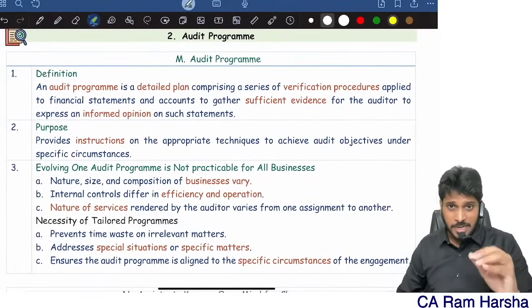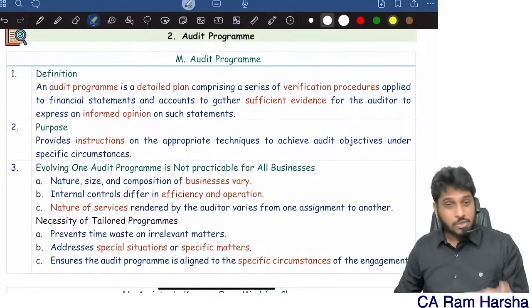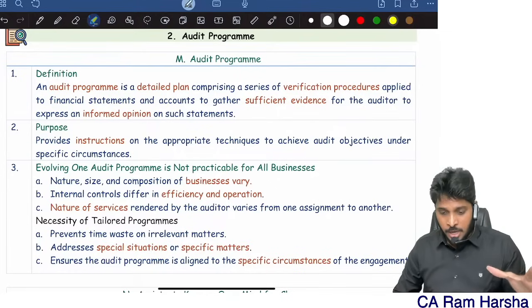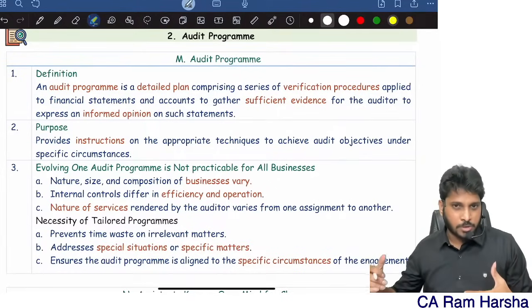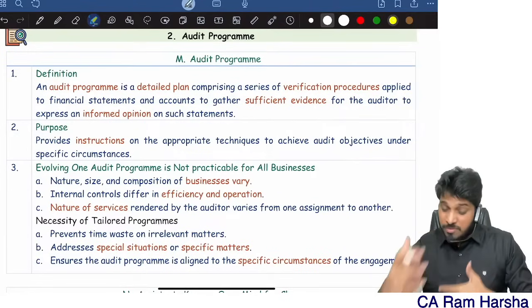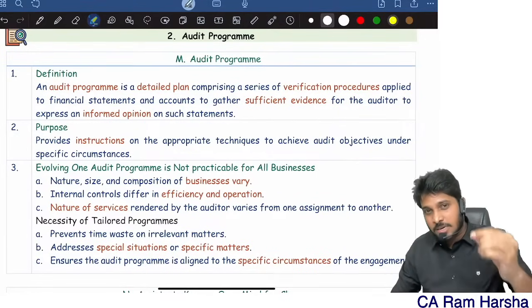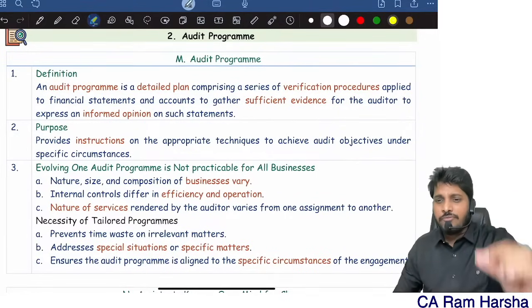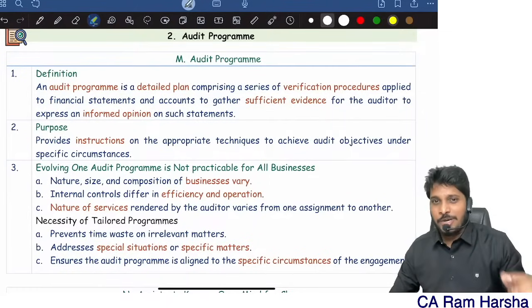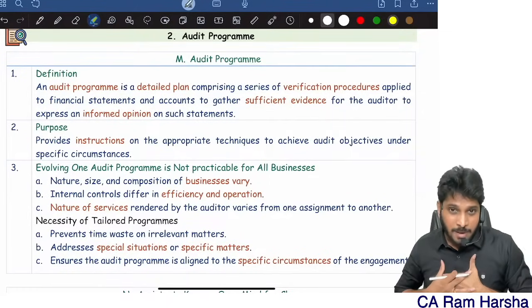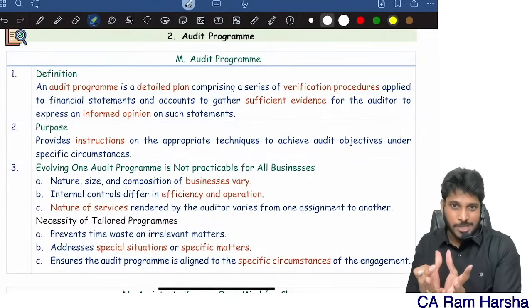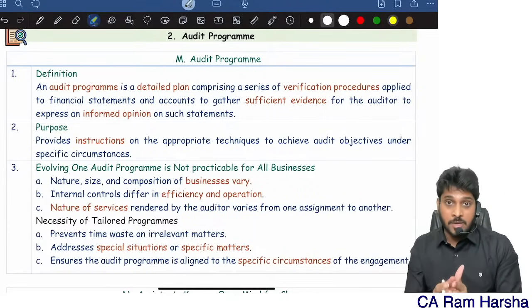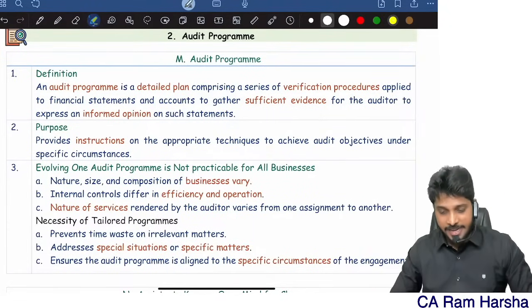Remember, I need to cover this in a revision class, in the shortest time. So I can't give so many logics and all. In our actual class, we'll be discussing this particular chapter in depth, where we'll discuss so many issues. We will be repeating all this. But remember that this is a revision video. If any of you feel you're not able to understand some points, remember that this is a revision video. I'm trying my level best. It's very stressful for me to compress the entire content into the shortest amount of time so that your time will be saved, so that you will focus on reading it again and again.